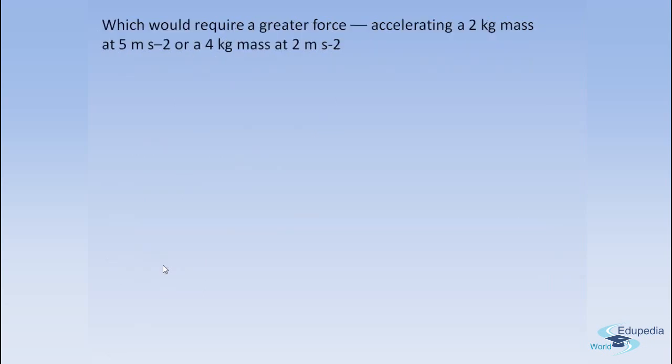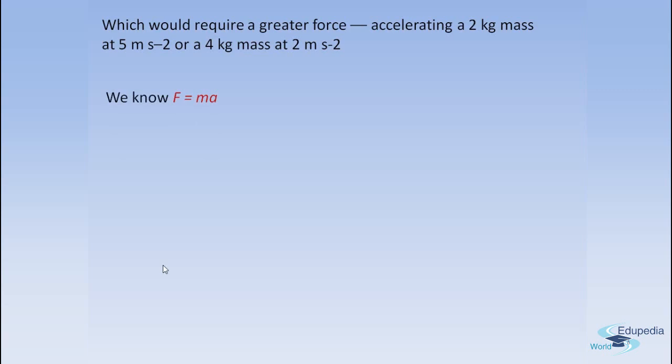Now let's see another problem. Which would require a greater force? Accelerating a 2 kg mass at 5 meters per second square, or a 4 kg mass at 2 meters per second square? So here we know that the masses are different. One is 2 kgs, another one is 4 kgs, and even the acceleration is different. One is 5 meters per second square and another one is 2 meters per second square.